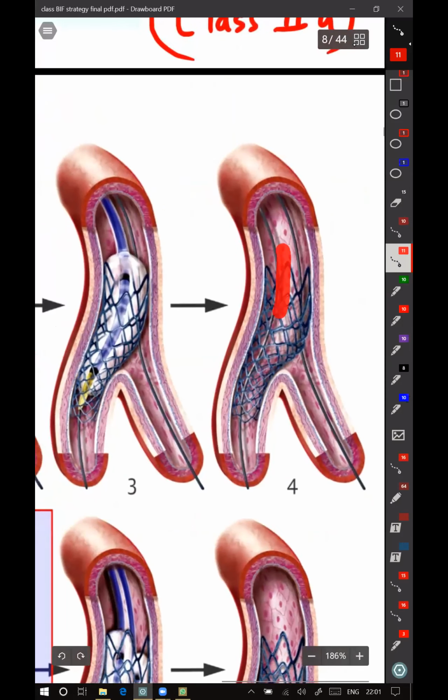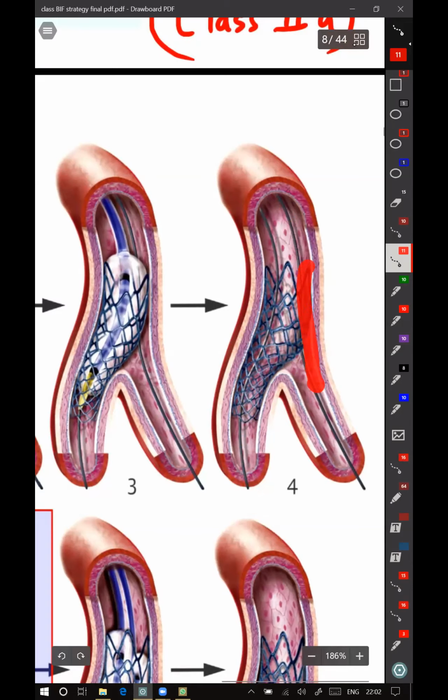Reduce bifurcation angle means what? How does it help? This is the main branch wire, which is inside the stent after POT, and this is the jailed wire. Now suppose this gets cut off. So what you can do is you can bring a balloon over this wire up till here and inflate it across into the side branch.